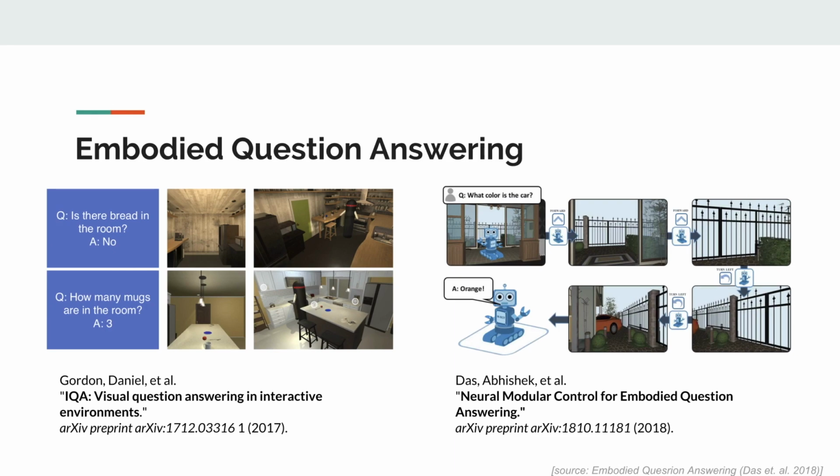One is Gordon, Daniel et al.'s IQA: Visual Question Answering in Interactive Environments, and the other, Das, Abhishek et al.'s Neural Modular Control for Embodied Question Answering. A note on terminology: Gordon et al. call this problem interactive question answering, Das et al. call it embodied question answering. For this presentation we'll say embodied question answering when we refer to the problem in general, EQA when talking about Das et al.'s dataset, and IQA when talking about Gordon's.